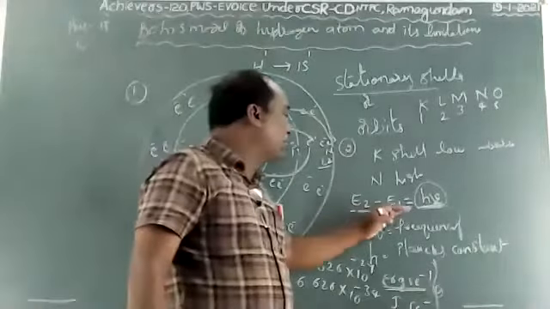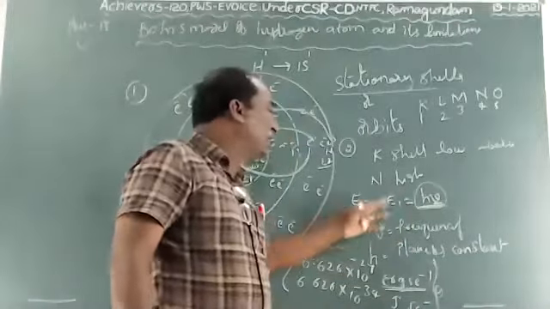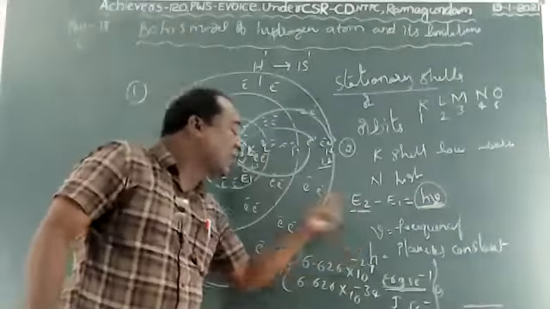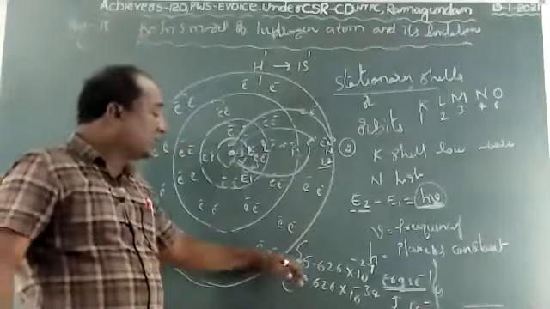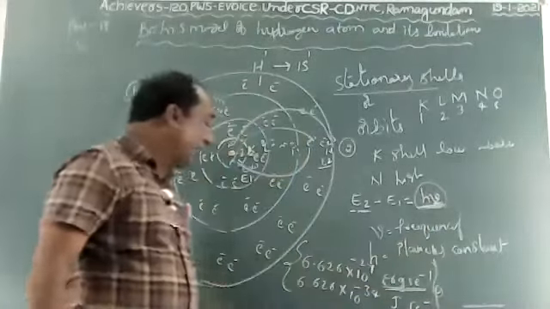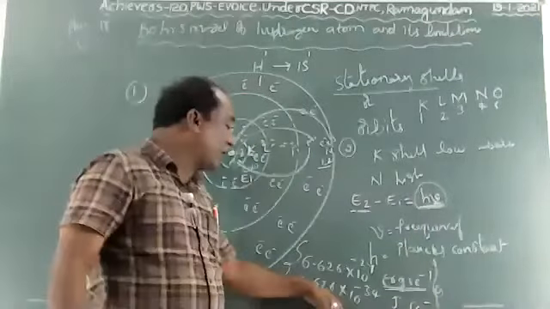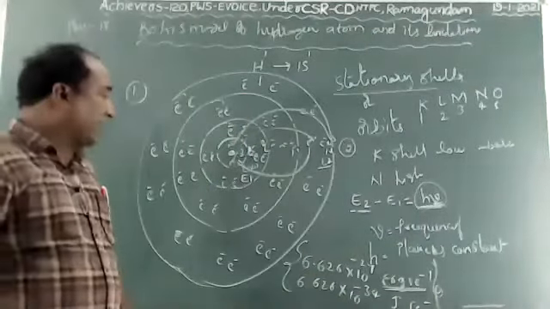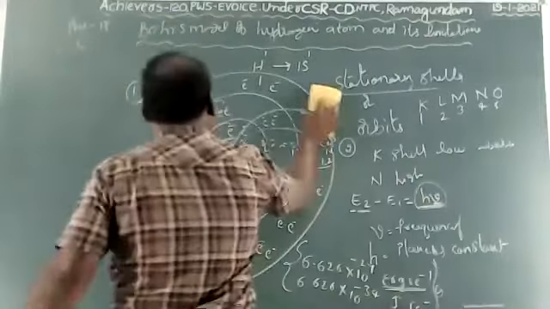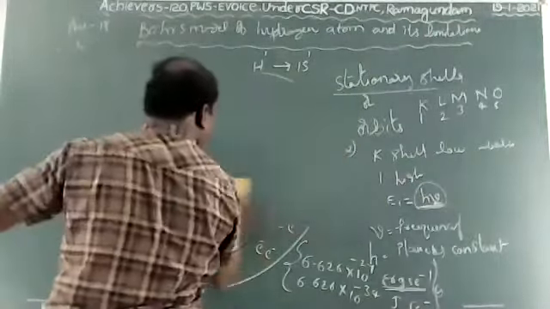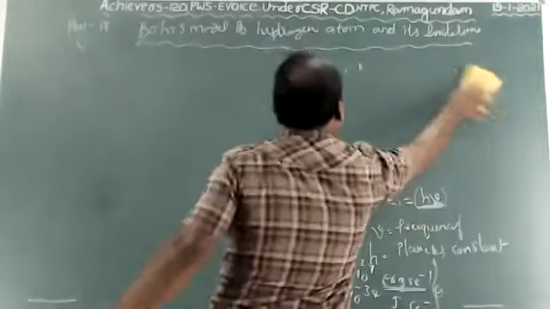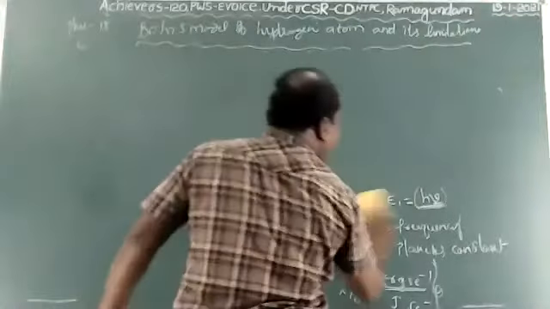E2 minus E1 equals h nu. Nu means frequency, h means Planck's constant. So we have two values of Planck's constant, children. They are 6.626 into 10 to the power of minus 27 erg second, and one more is 6.626 into 10 to the power of minus 34 joule second. Now the energy levels, we have two energy levels.